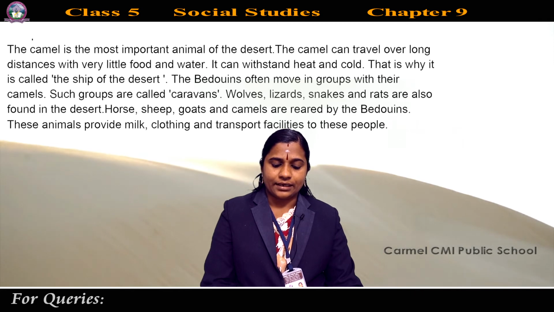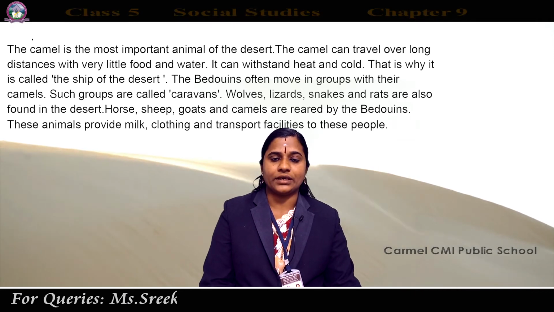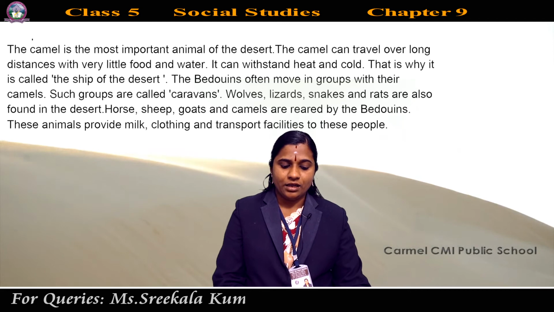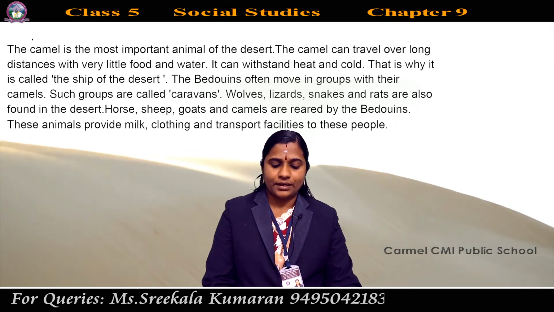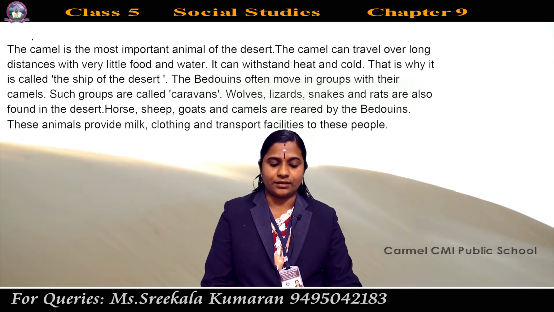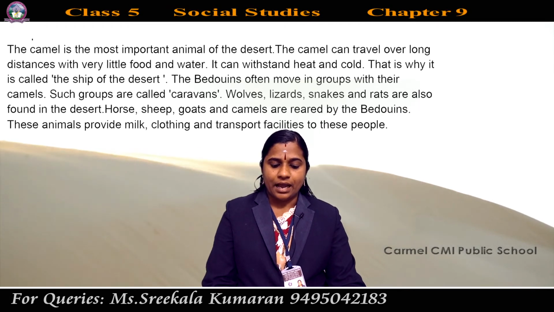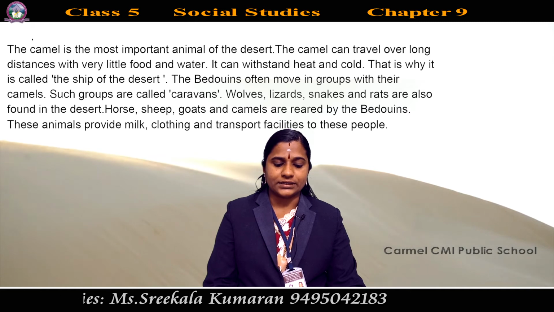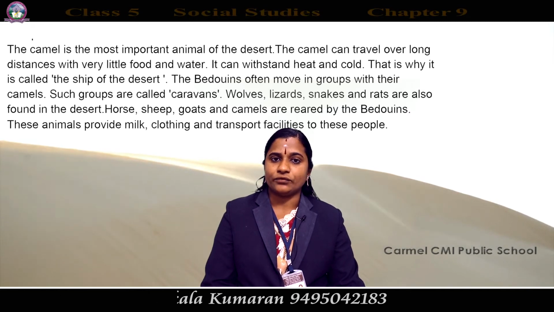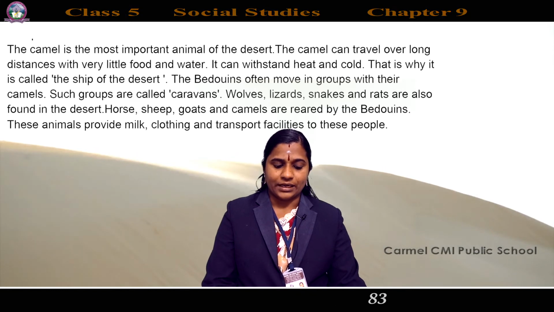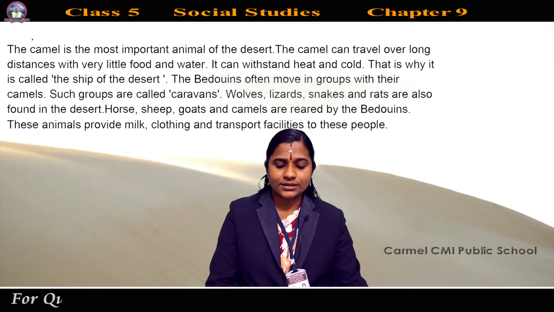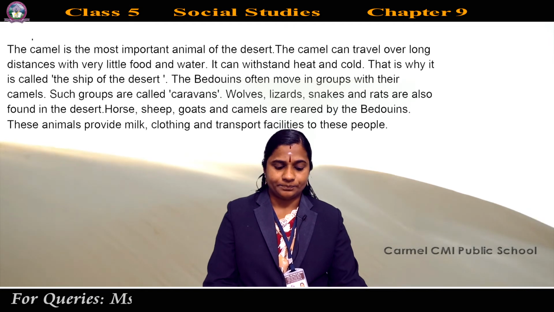That's why the camel is known as the ship of the desert. Which animal is called the ship of the desert? The camel. Why? Because the camel can travel over long distances with very little food and water. It can withstand heat and cold. That's why the camel is known as the ship of the desert.